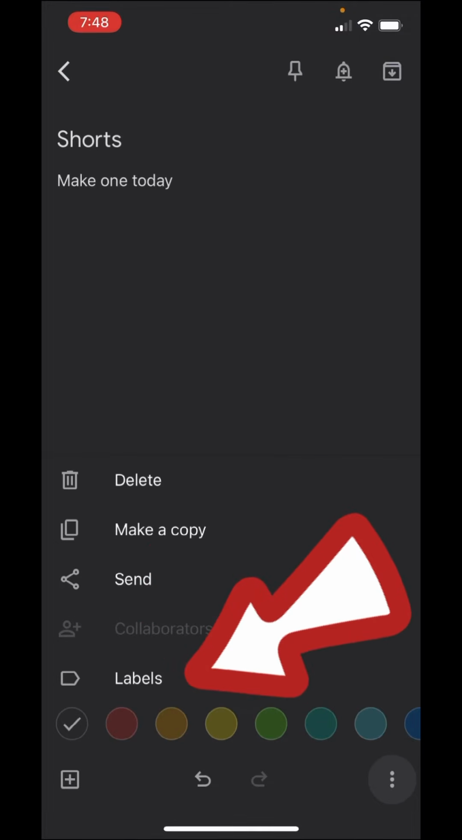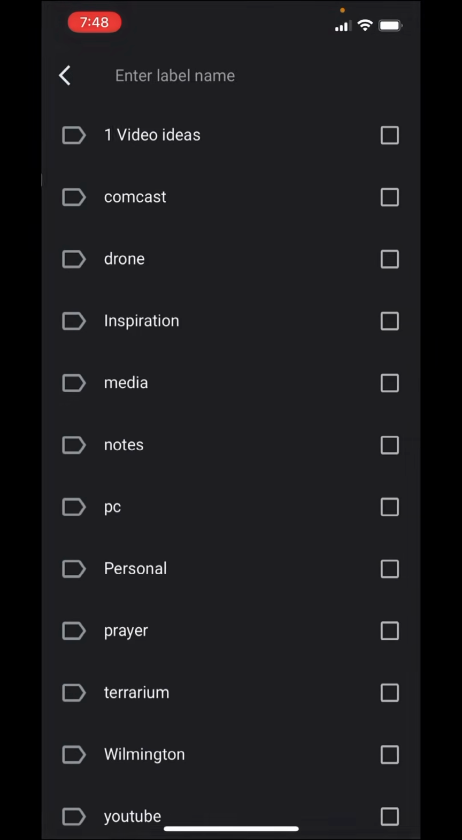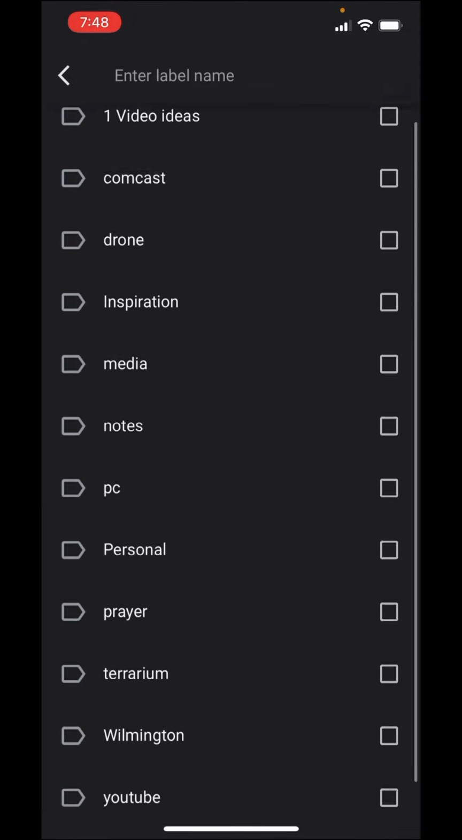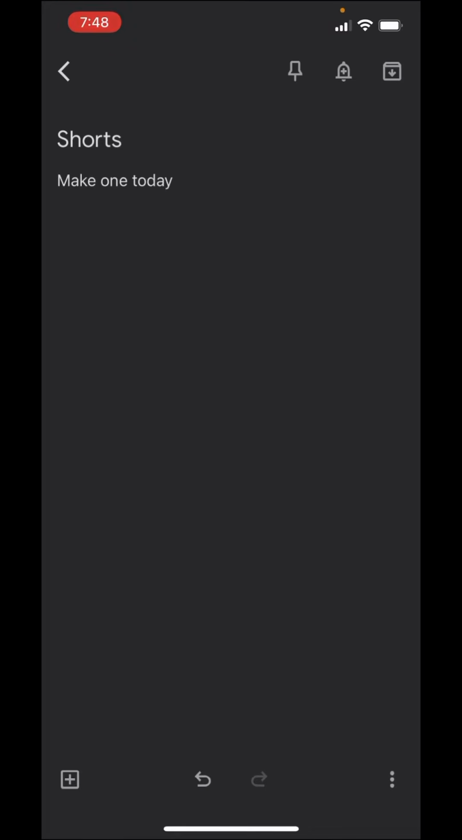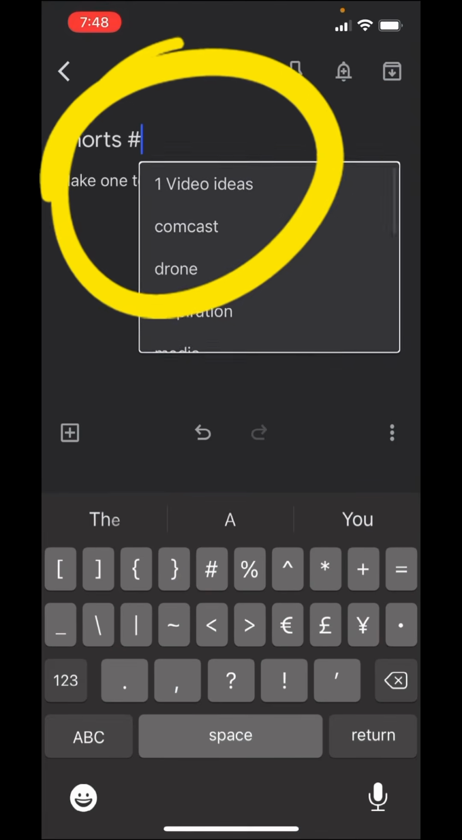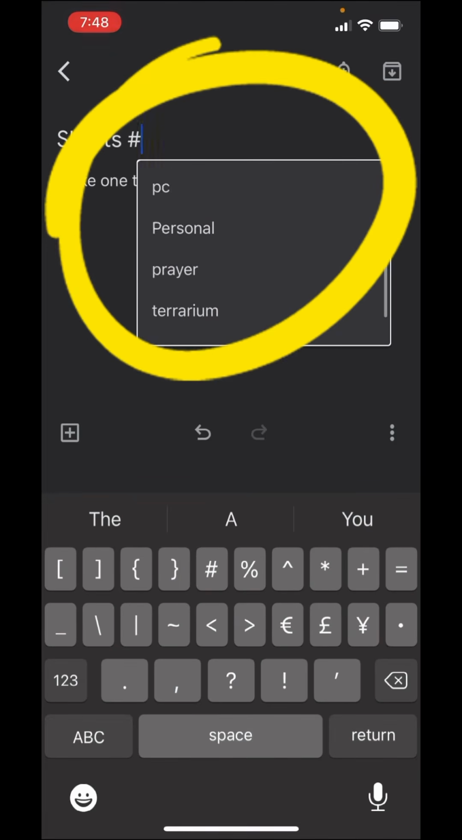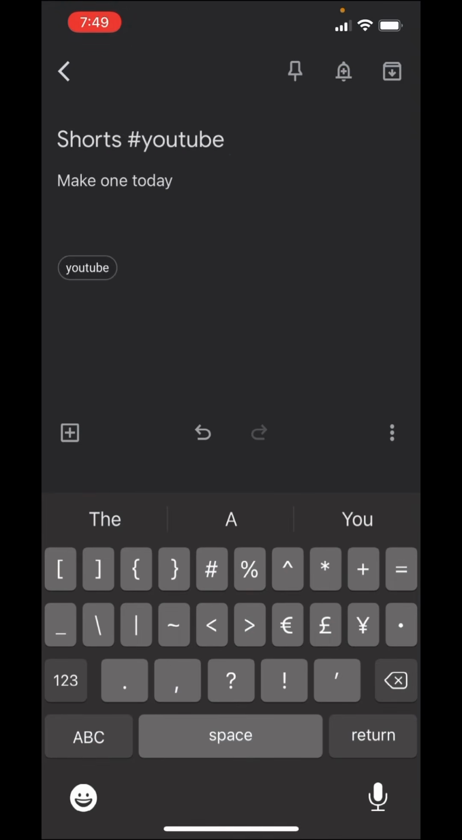So labels are ways to index. So I can click on label. These are all my different labels: Video Ideas, Comcast, Drones, so forth. Or, and here's the special thing, if you hit hashtag, your labels come up. So if I hashtag this YouTube, it automatically fills it in. I don't need to press save or anything.